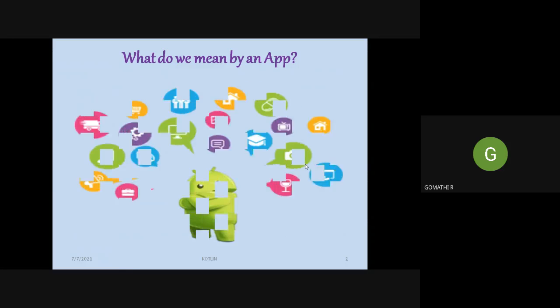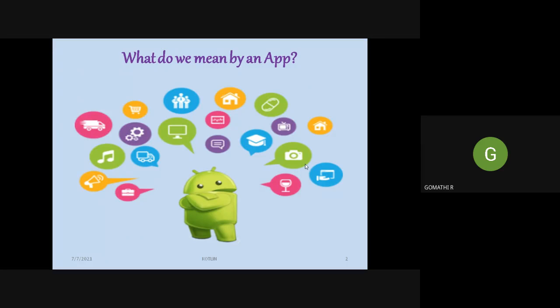So before entering into the architecture of Kotlin, let me ask you a question. What do we mean by an app? In day-to-day life, we come across the word app, right? In today's world, we are always with electronic gadgets, and we come across many different apps.